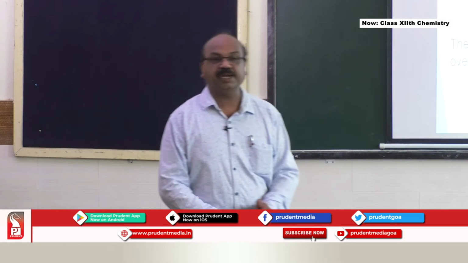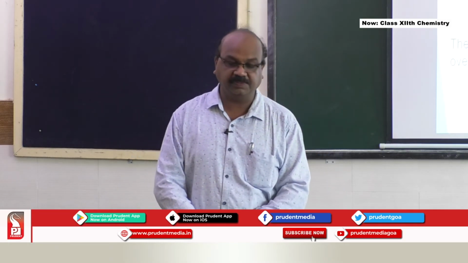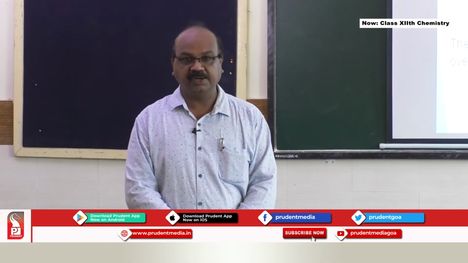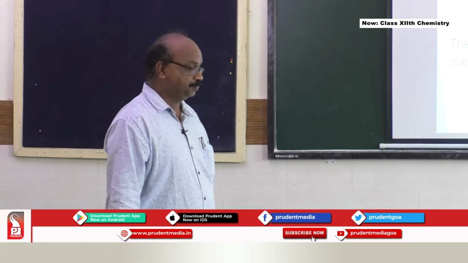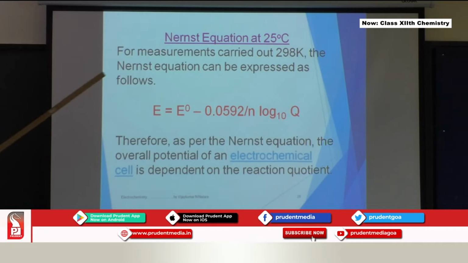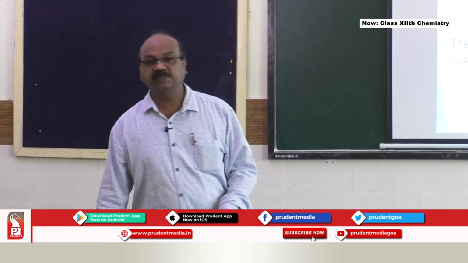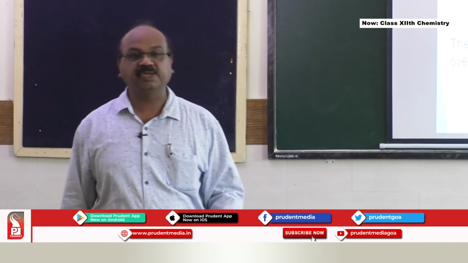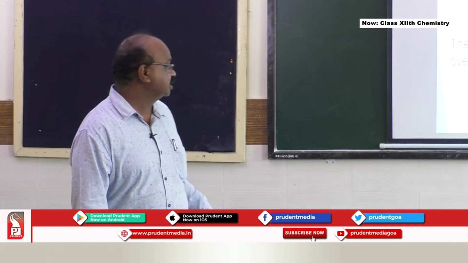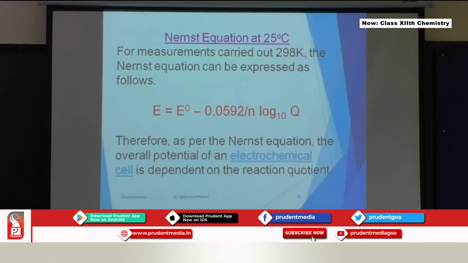Then the Nernst equation at 25 degrees centigrade. Most of the time, problems are asked under 25 degrees centigrade. For measurements that are carried out at 298 Kelvin, the Nernst equation can be expressed as follows, and in most of the problems, we are going to use this particular equation only. E cell is equal to E naught, that is the standard cell potential, minus 0.0592.